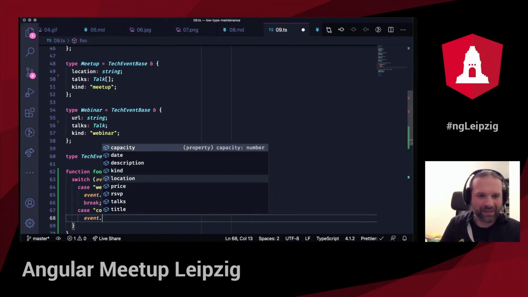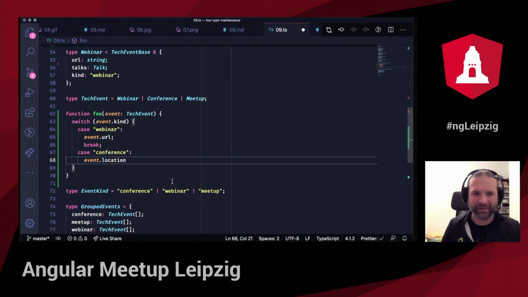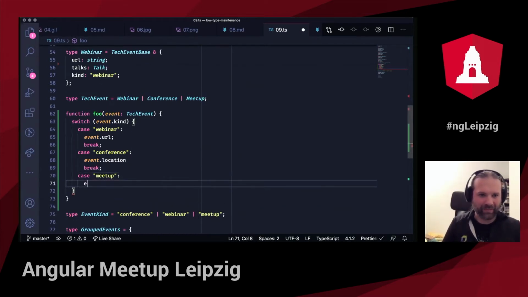I guess I have location available. Location is just available in conference and meetup. So I know that now location is available, and I can, I mean, this one particular branch of tech event. Break it again. Then I have the case meetup. That's the last case that I have. And with meetup, I guess I have location, but I don't have price because price doesn't exist in meetup. It just exists in conference.